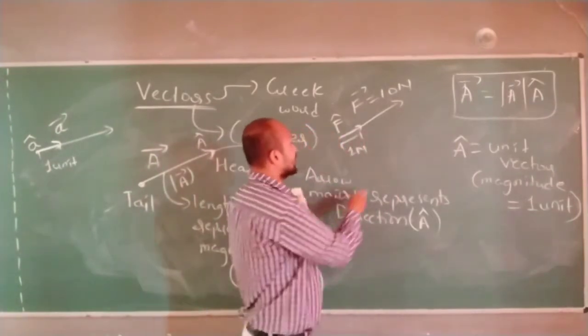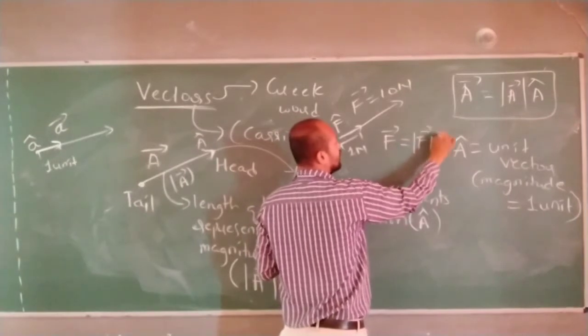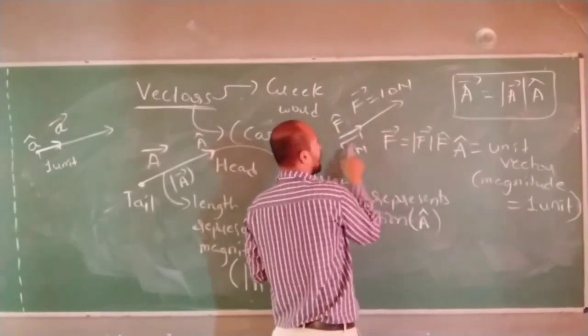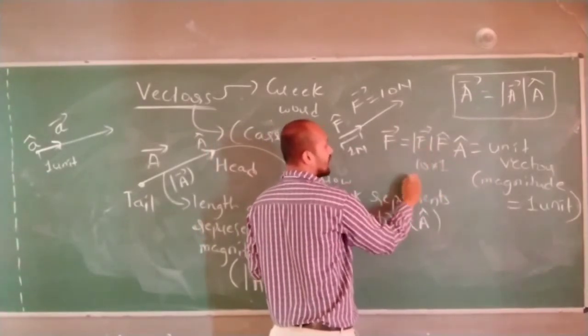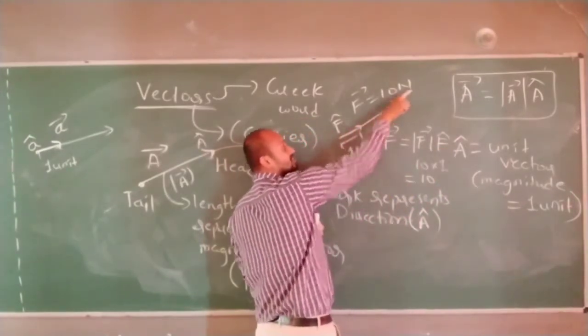Because in this definition, here I can write like this: F is equal to mod of F into F cap. Whatever the value, your value is 10. What is the value of F cap? 1. 10 into 1 will give you what? Again 10. Then why is F cap required? It represents the direction along this line.